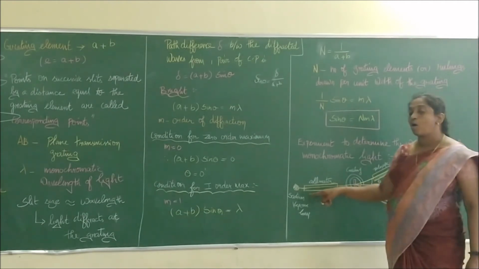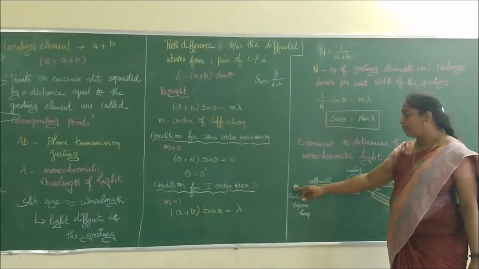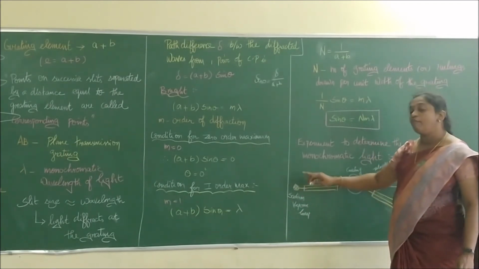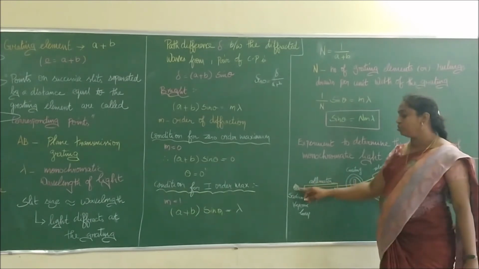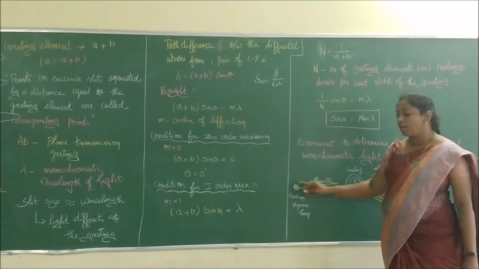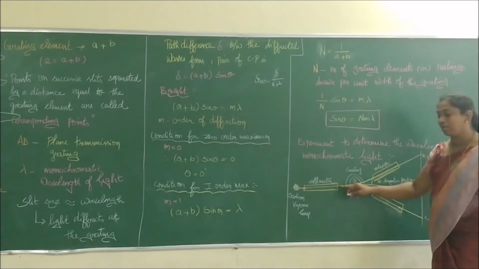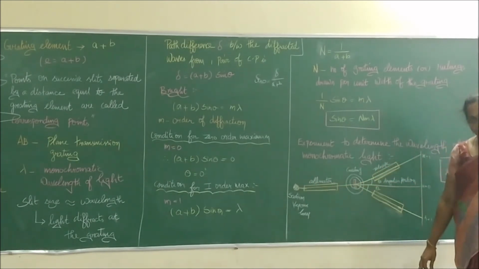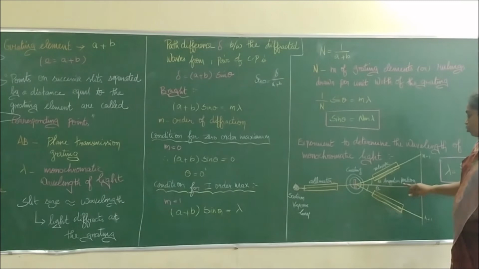The collimator is the one which helps me to produce a narrow beam of light. So the sodium lamp has been viewed in it, and after doing all the initial adjustments using the spectrometer, it has been placed near the sodium vapor lamp. Therefore, a small slit will be there, which gives a minute narrow slit image of the sodium vapor lamp. When it is incident on a grating table, on which the grating has been mounted, it will give rise to what?